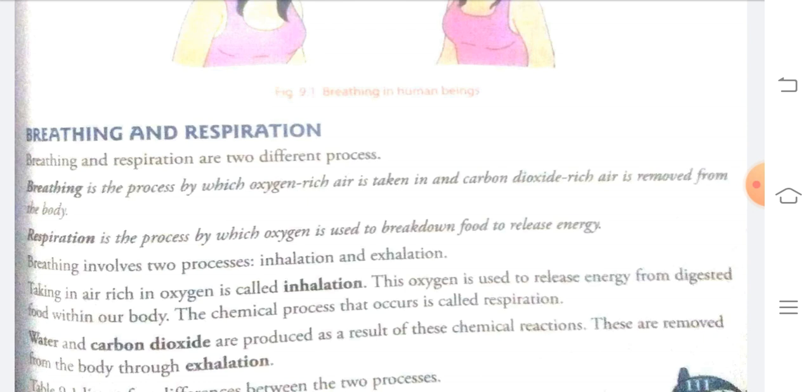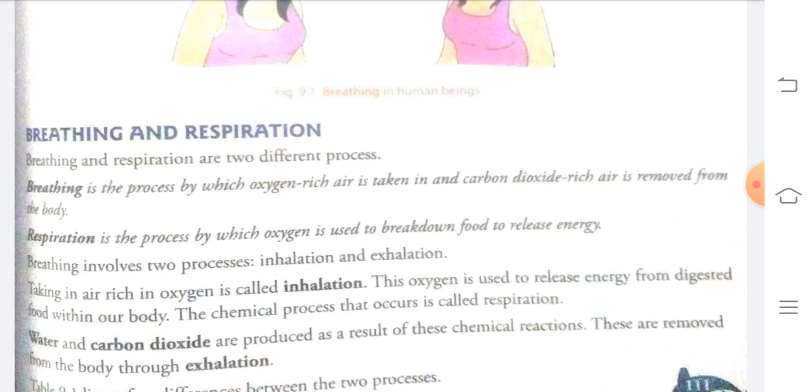Next, what is respiration? Respiration is the process of breakdown of food to release energy with the help of oxygen. In bookish language, the definition of respiration is: respiration is the process by which oxygen is used to break down food to release energy. The food is broken down into simpler forms to release energy, and in this releasing of energy, which gas is used? Oxygen is used for releasing of energy. So the complete process is known as respiration.